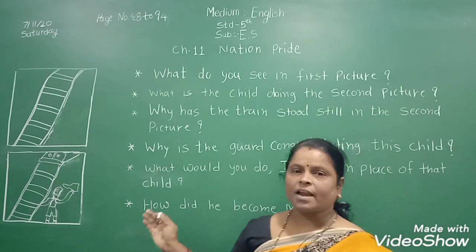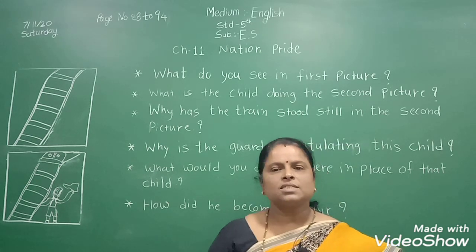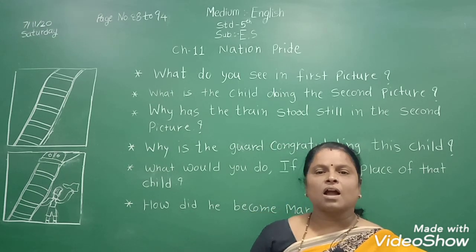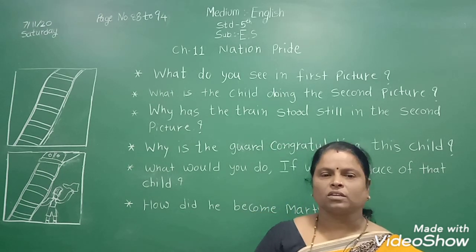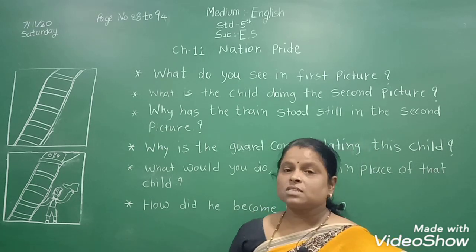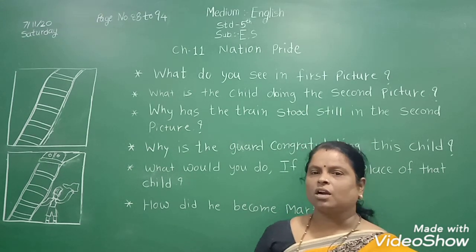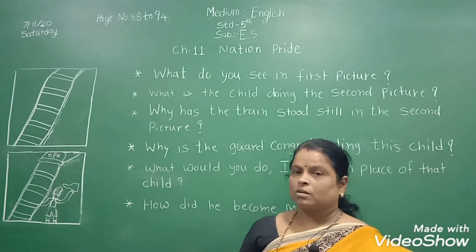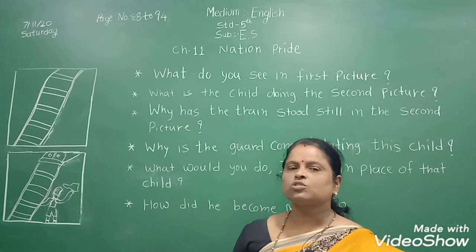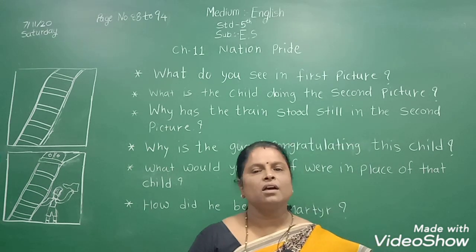In the second picture, why has the train stood still? The train has stood because the guard has seen red cloth. There is no guard, but the boy takes off his red color shirt and the train is stopped. So the train has stood because the guard has seen red cloth.